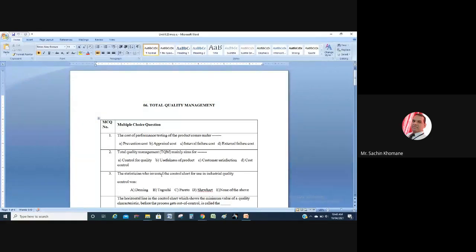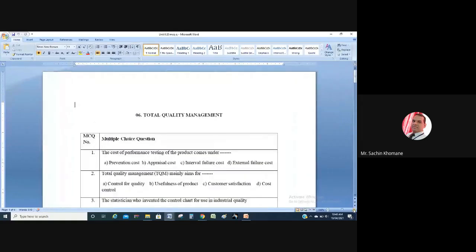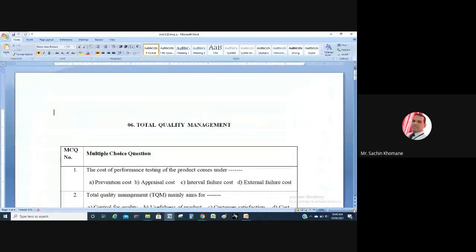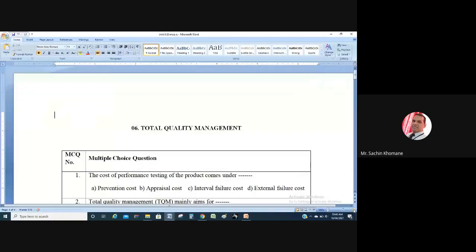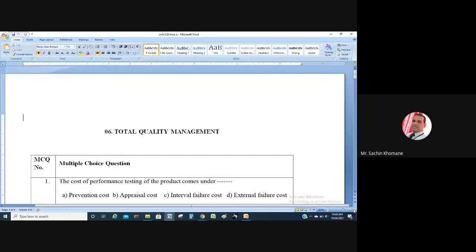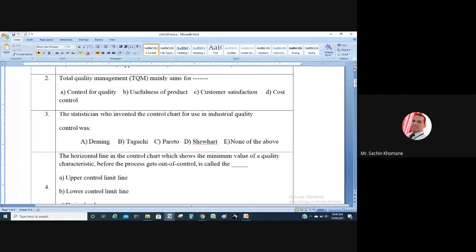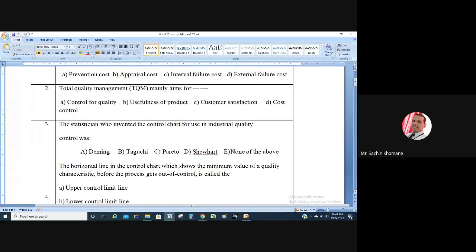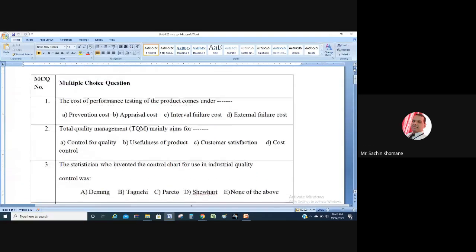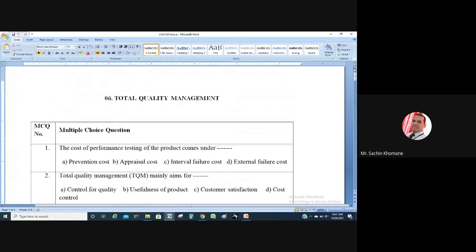Okay, so should we discuss MCQs? You people can put your answer in the chat box. Very generalized questions. Those who were attending lectures carefully can easily understand or answer these things. And most of the questions are like general knowledge. Let us see how many people can answer this. I will show the questions one by one to you.